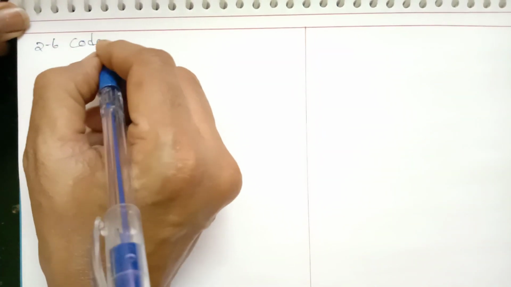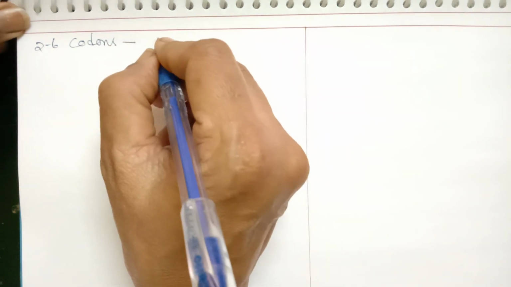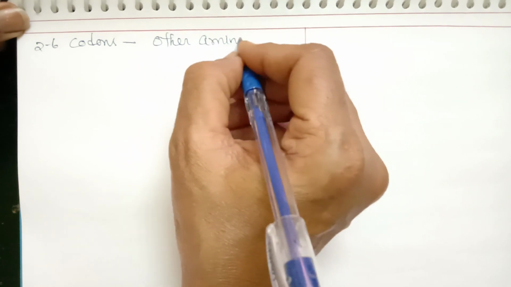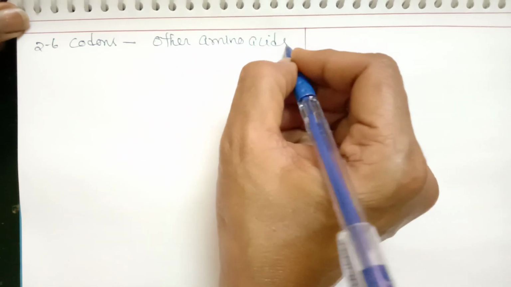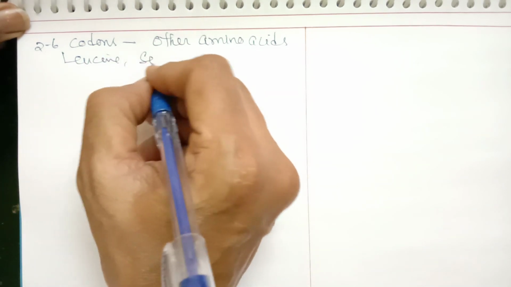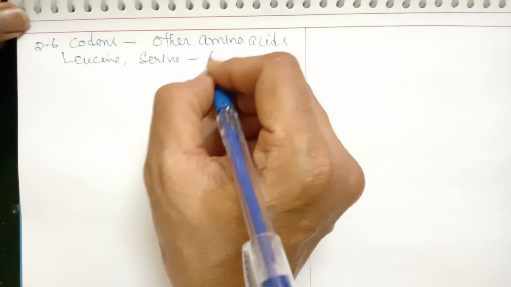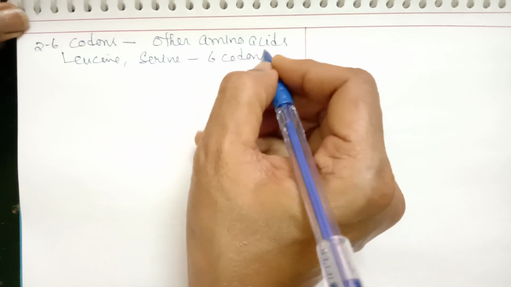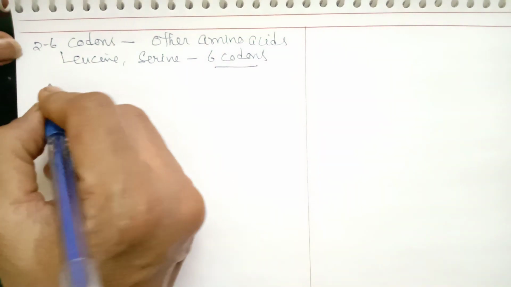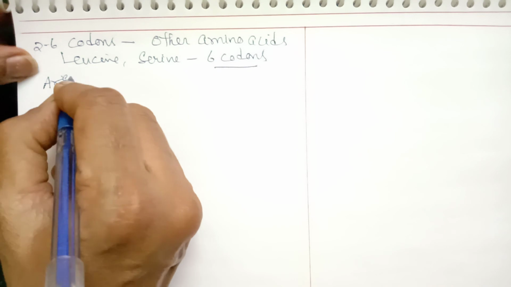Leucine and serine have 6 codons. Some may have 4 codons also. Arginine also has 6 codons. That is one example I'll give you, arginine.